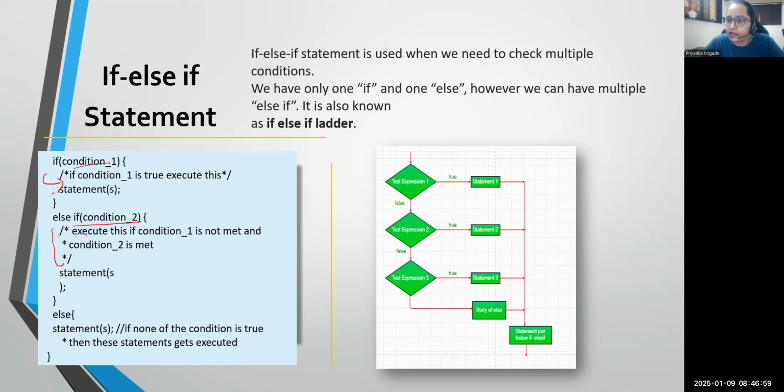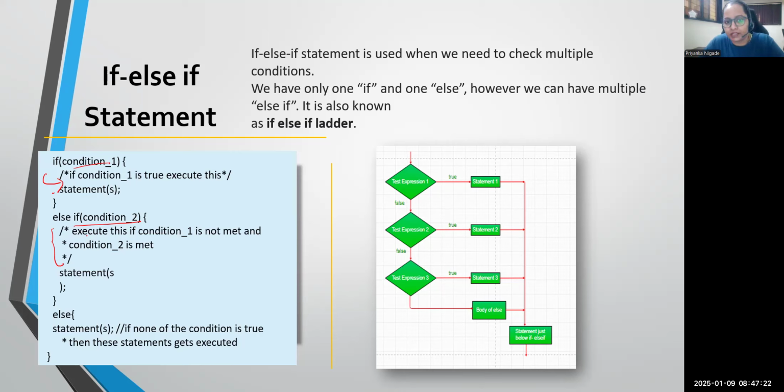Now, what scenario can we take here? You can take any scenario. Suppose you want to accept input from the user and test whether that input is a character, any kind of number, or any kind of special character. You can test anything. Let's simplify it.